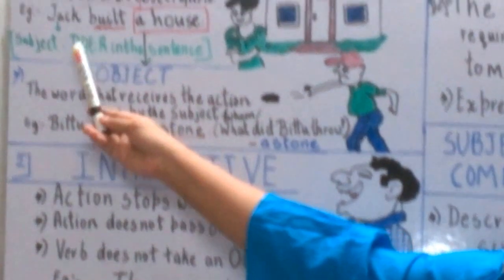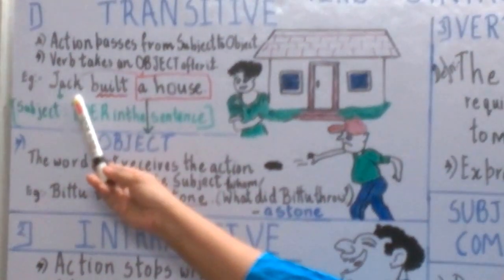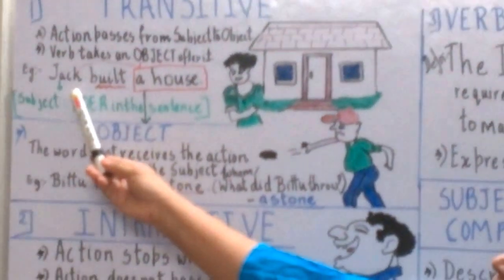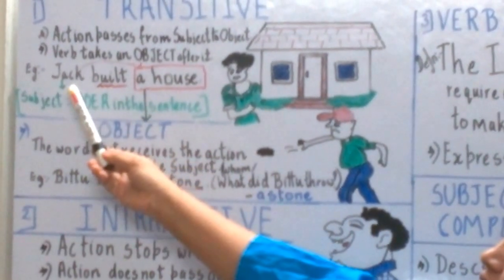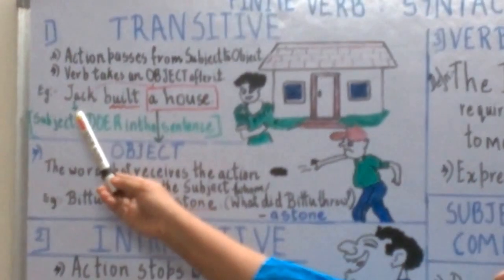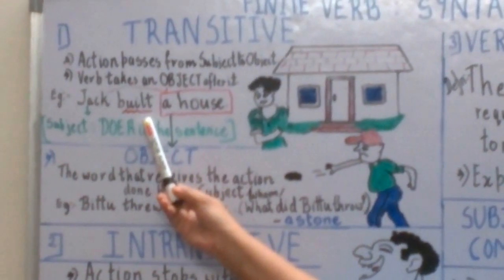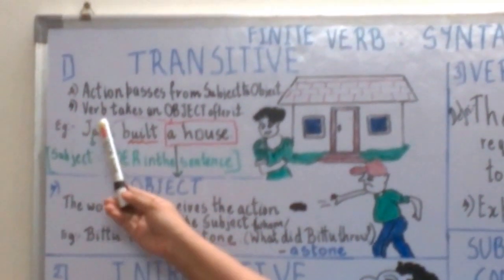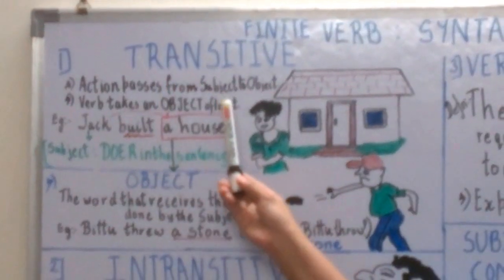Now we see in the example, Jack is the subject. Jack built a house. Jack, the subject, is the doer in the sentence, and built is the verb. From the verb, the action comes across from the subject to the object.